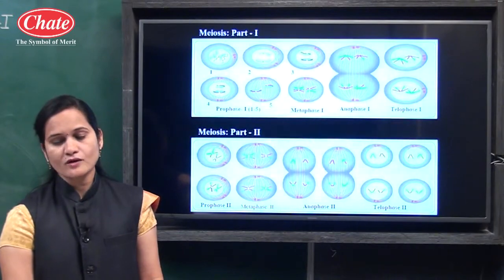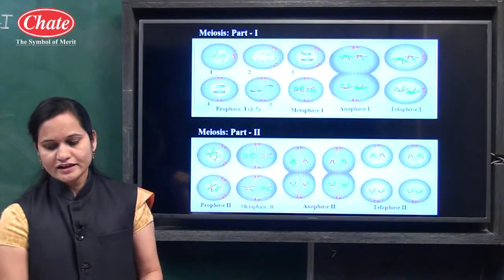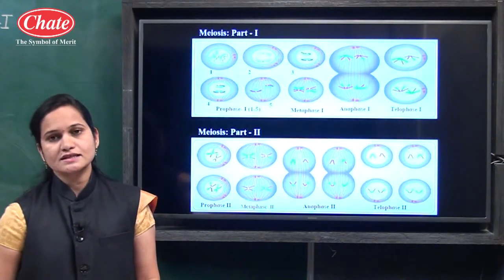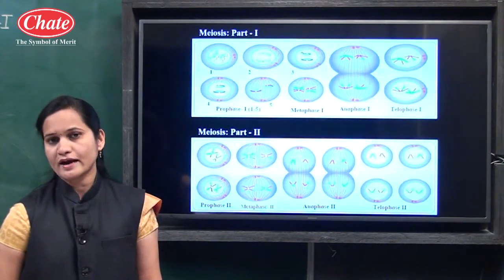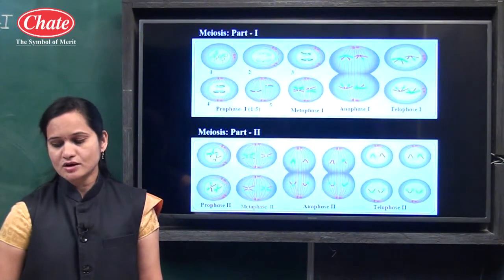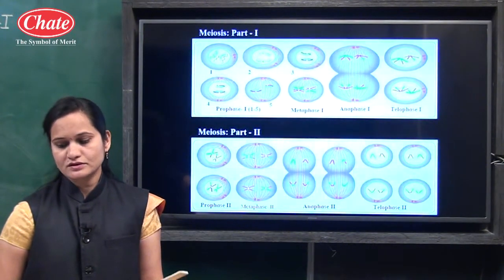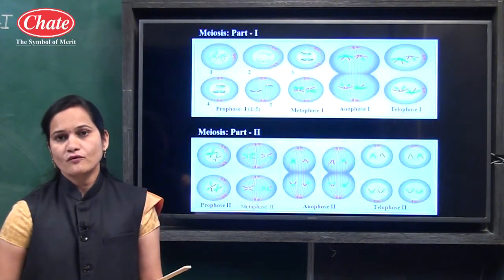For the process of gamete production and spore formation. In this, 4 haploid cells are formed, in which a single set of chromosomes is present. Haploid means what? Single set of chromosomes, and diploid means what? 2 sets of chromosomes.